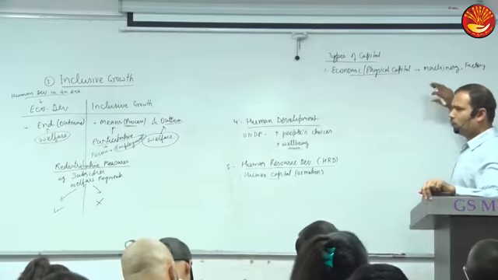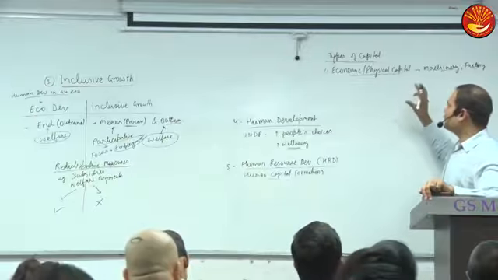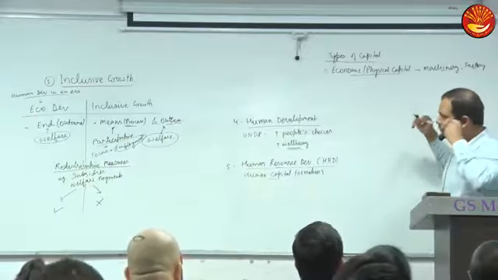So capital means anything which assists production. Machinery and factory assist production and increase productivity.